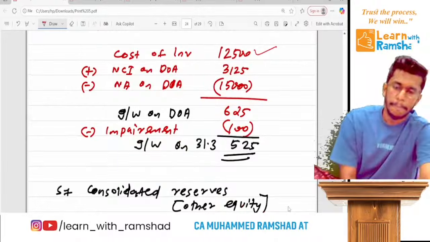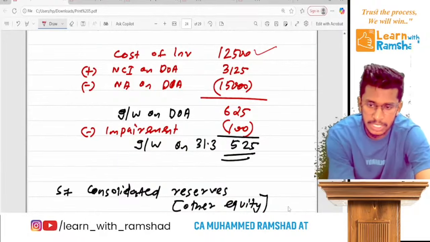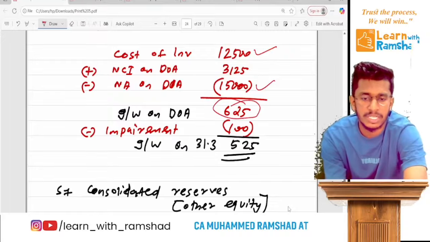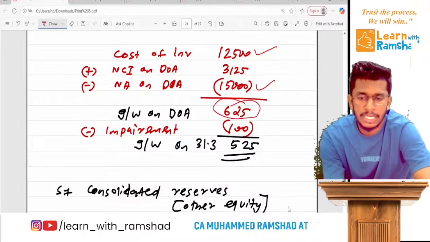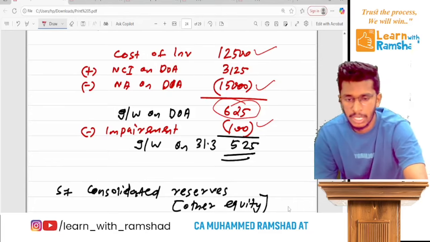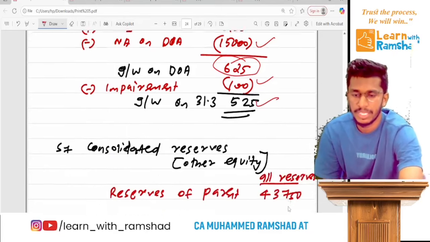Then what is it? The net asset is 15,000. Then on date of acquisition 625 was the initial goodwill, but there was an impairment loss, so the goodwill will be reduced. So 525 will be the new goodwill.